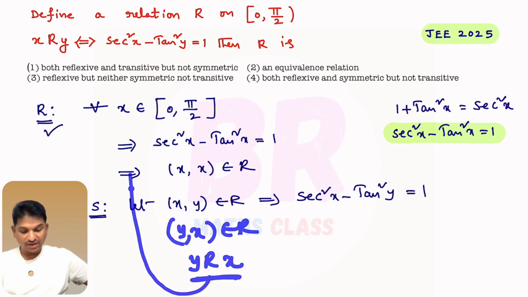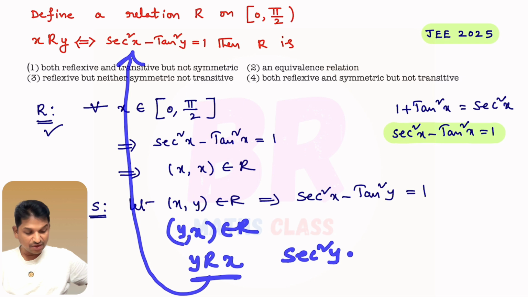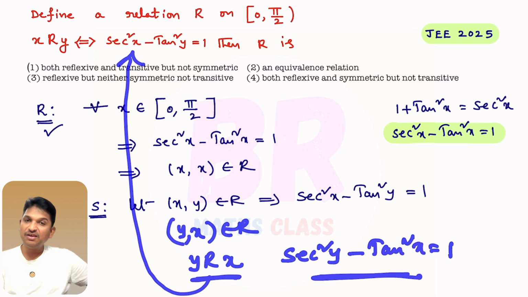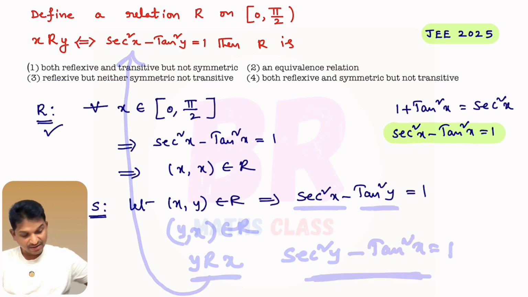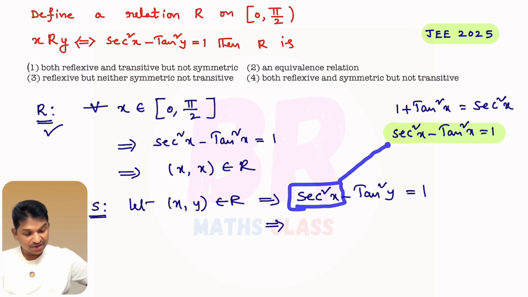When y is related to x, secant square y minus tan square x equal to 1. Then I can say that y is related to x. I hope you are understanding, right? Okay. So here I'll check secant square y minus tan square x. Here secant square y is not there, but tan square y is there. Tan square y I can write in terms of secant square, right? Let's see. Here secant square x is there now. From the trigonometric identity, secant square x can be written as 1 plus tan square x. So in place of secant square x, I'll write 1 plus tan square x.